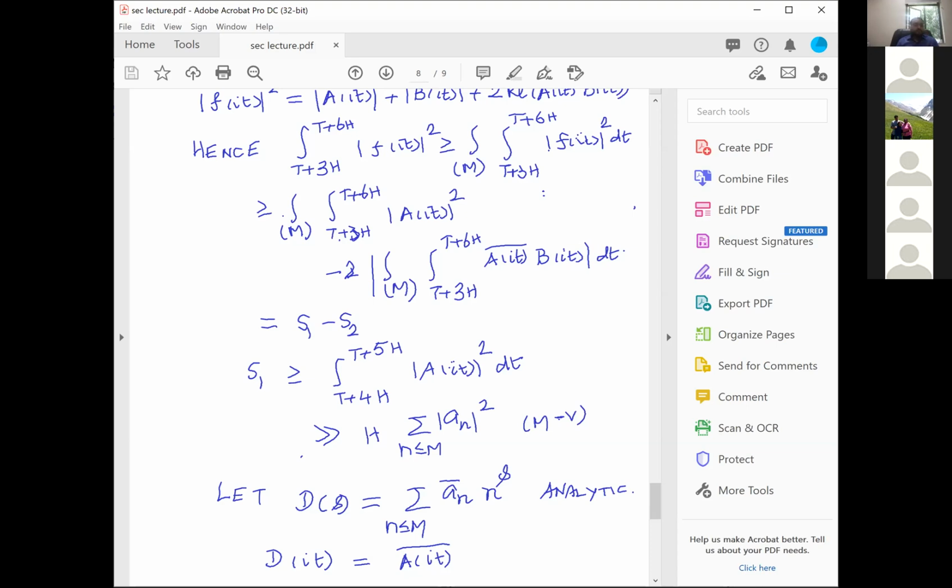I have always seen that when you look at something like an over n power s and move to the right, the order goes down; whenever you move to the right the order goes down, and when you move to the left the order goes up, which you have already seen.